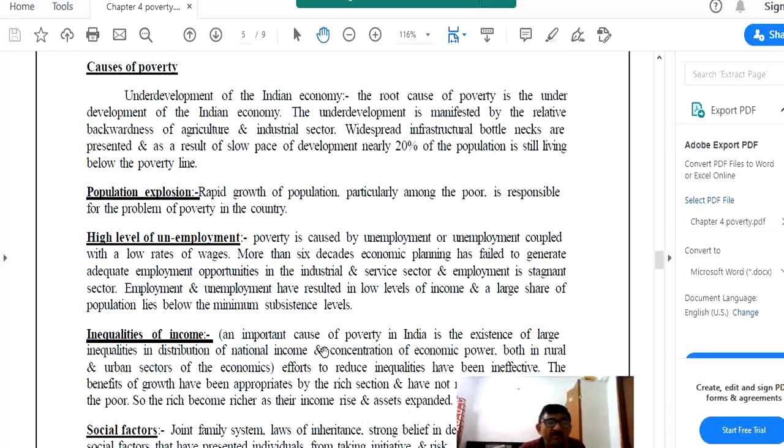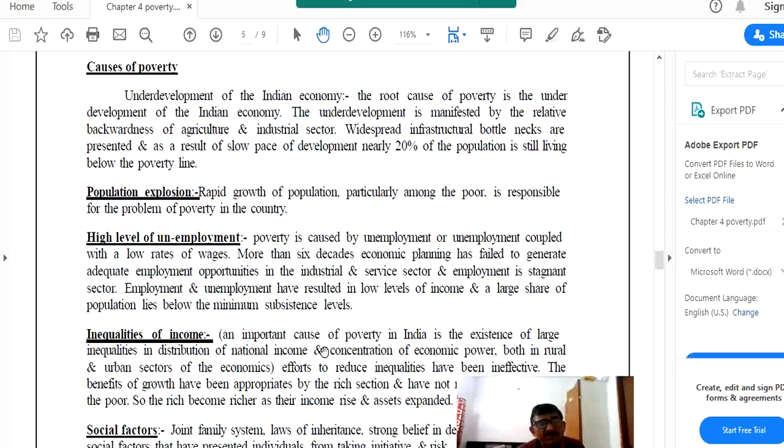The biggest reason, another most important reason of poverty, is inequality of income. Inequality of income and wealth means the distribution of national income is not equal among all sections of the society. A large part of the society gets only a small share of national income. A large part of the society gets only 20% share, or even less than 20% share, of the national income, and a small segment of the society gets 80% of the national income. The situation of a country in which there is such a wide disparity in the distribution of income and wealth is also a cause of poverty.